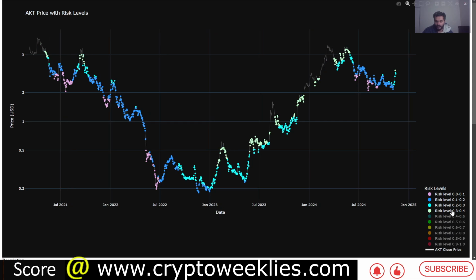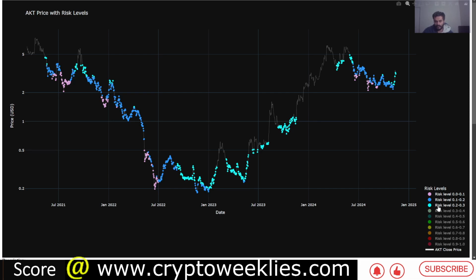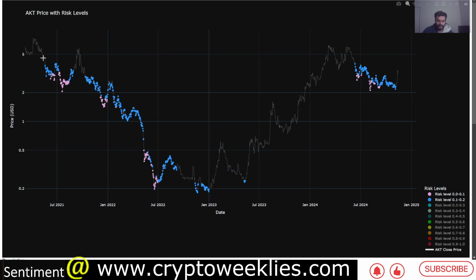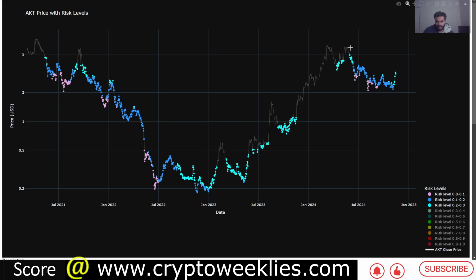You can see, if the hypothesis is that you'd only DCA when the risk level is less than 20%, you are essentially avoiding these moves and DCAing close to the bottom. But again, the risk with this model is DCAing throughout the bear market and not throughout the bull market. Again, that's why no single model can serve all the use cases. This is just to identify the bubble risk. You can see the prices are not in a bubble right now.